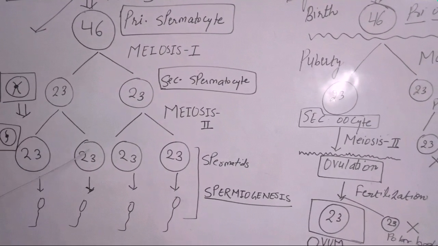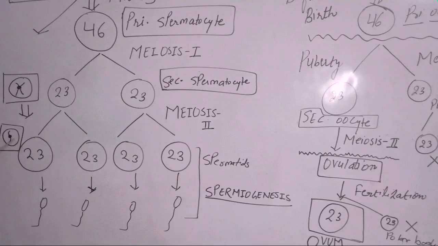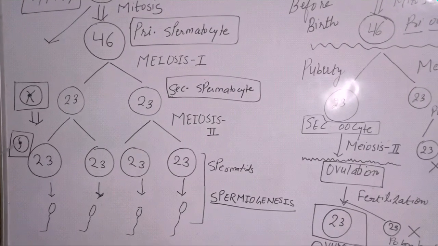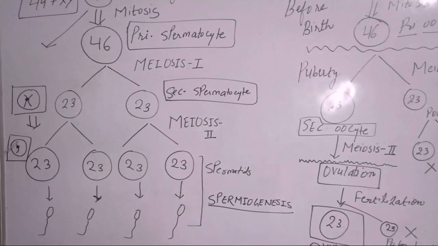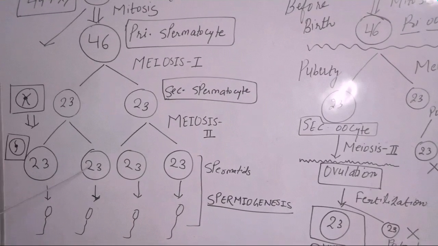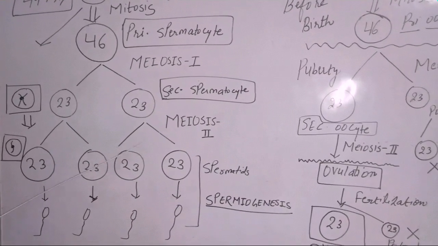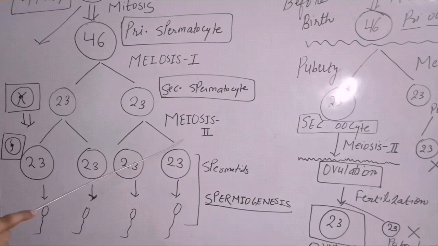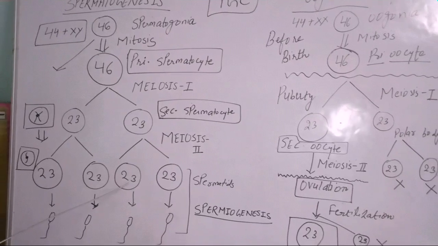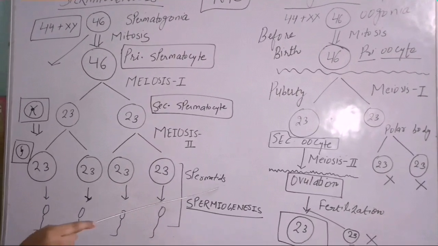Only the genetic material becomes half, as there is splitting of the centromere. So there will be a chromosome with one sister chromatid in each cell, and the chromosome number will be the same as the parent cell. So this meiosis second is the same as mitosis, and eventually there is formation of four spermatids, as these are rounded structures.